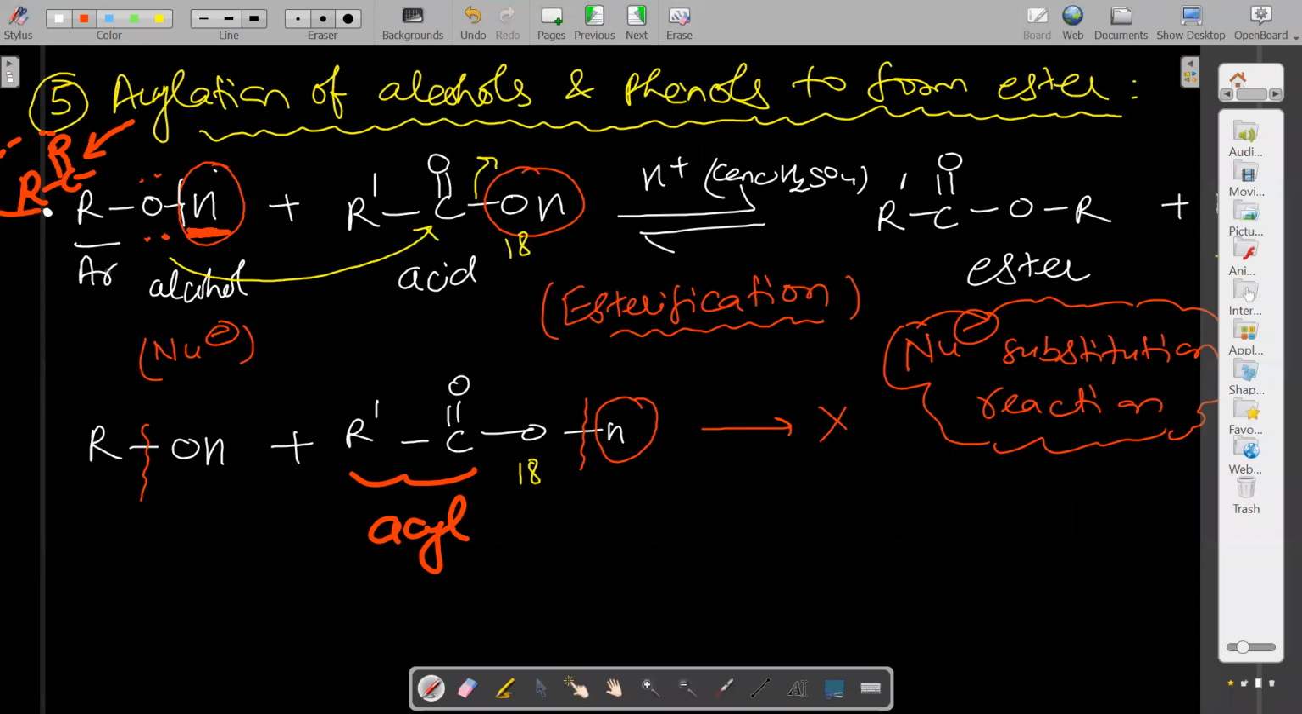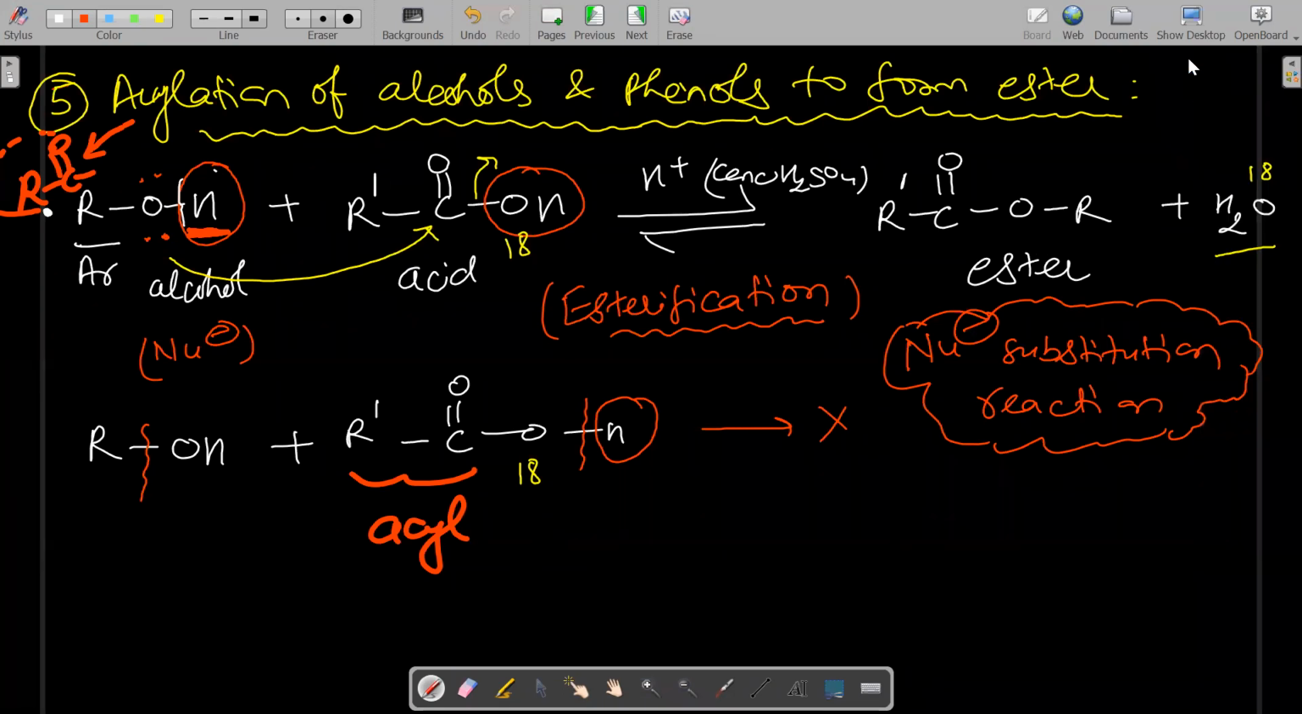As an example, we take alcohol or phenol. When alcohol or phenol reacts with any carboxylic acid in the presence of concentrated H2SO4 as a catalyst, it forms a fruity-smelling substance called ester, and the byproduct formed over here is water.